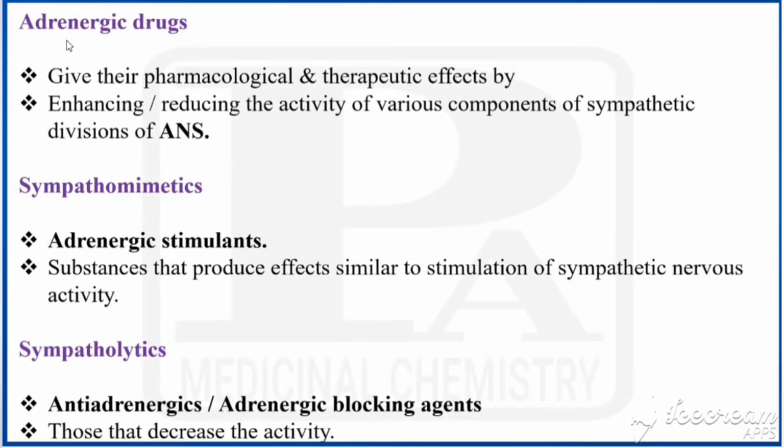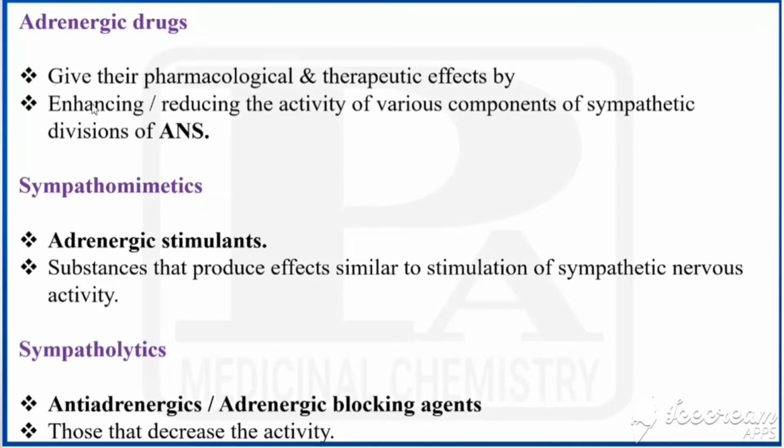Dear students, in this class we are going to see catecholamines. Before going to see that, first we'll see some important terms. First one is adrenergic drugs. So what are adrenergic drugs? These are the drugs that give pharmacological and therapeutic effects by increasing or decreasing the activity of various components of sympathetic divisions of ANS.